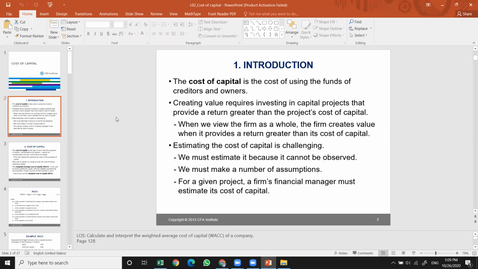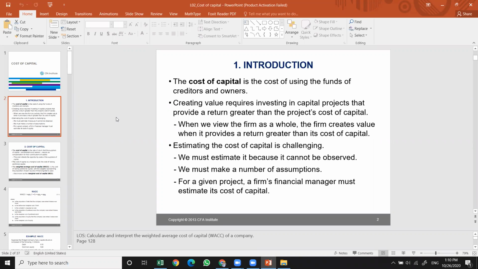So cost of capital is the cost of using the funds of the creditors and the owners. Creating value requires investing in capital projects that provide a return greater than the project's cost of capital. So when we view the firm as a whole, the firm creates value when it provides a return which is more than the cost of capital.